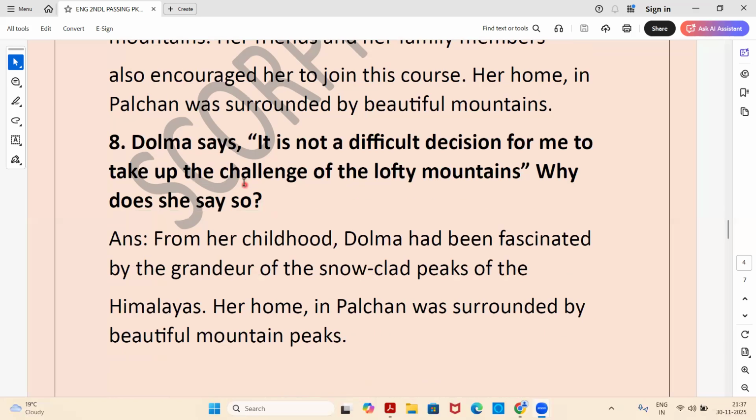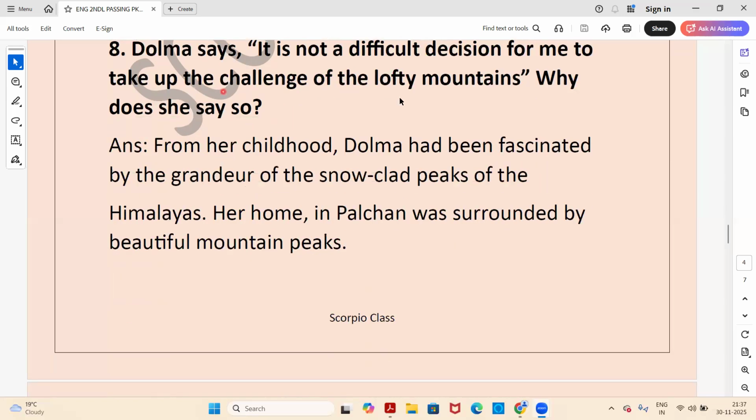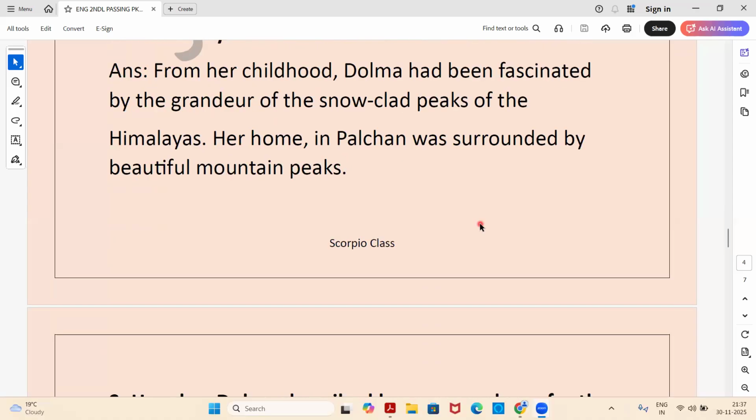Next question. Dolma says, it is not a difficult decision for me to take up the challenges of the lofty mountains. Why does she say so? Answer. From her childhood, Dolma had been fascinated by the grandeur of the snow clad peaks of the Himalayas. Her home in Palchan was surrounded by beautiful mountain peaks.